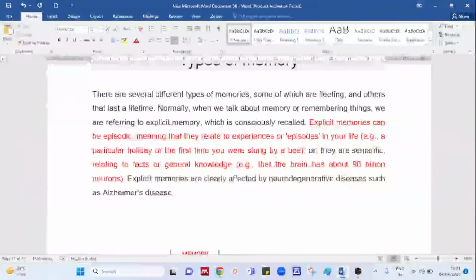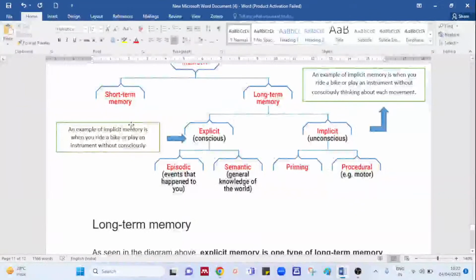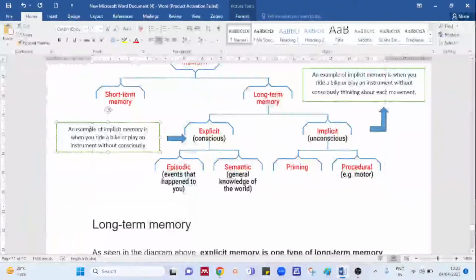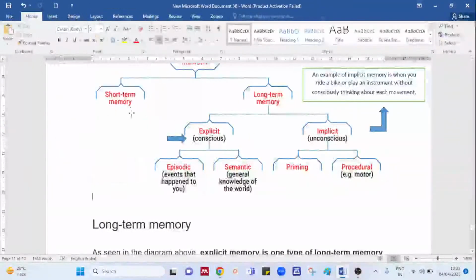This point is not that important for you. We just have to keep in mind the memory. I'll explain explicit memory again. Explicit memory is called conscious memory. Sorry, in both places I have written the same example; I'll delete it and tell you the example properly. First, let's understand explicit memory.